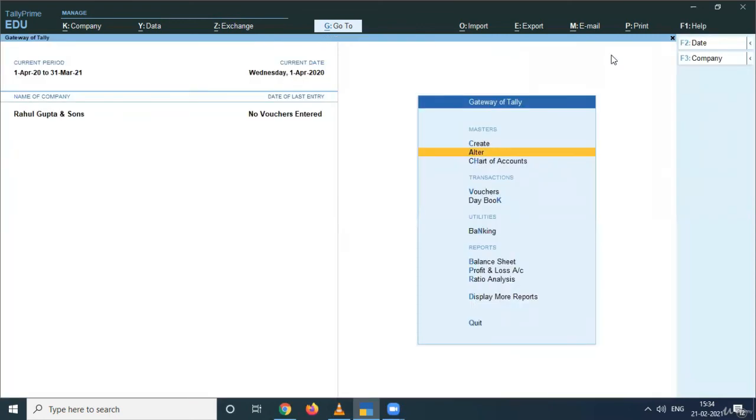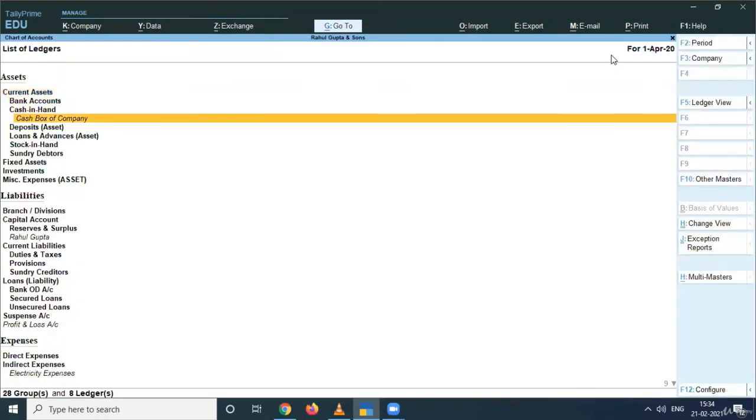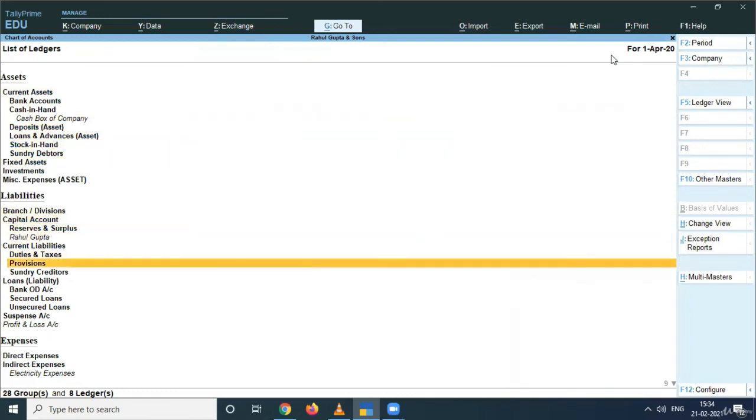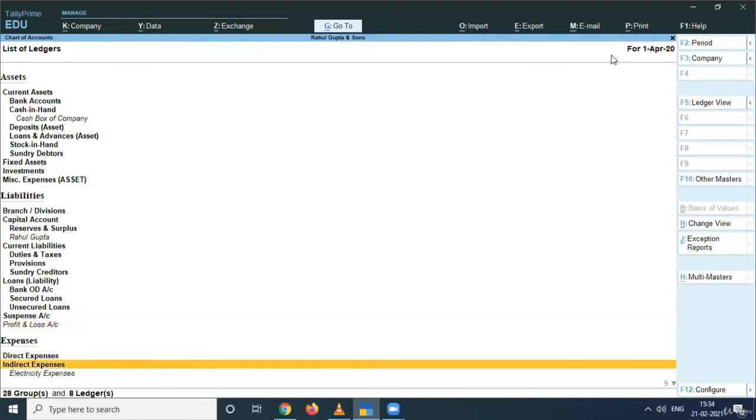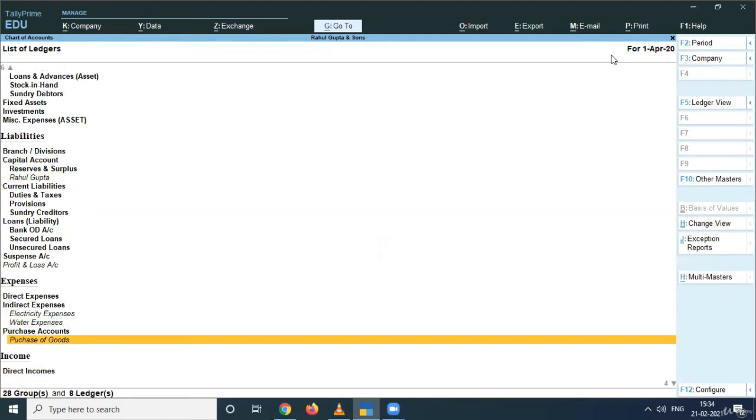And the second place from where you can check the ledgers that you have created right now is under the chart of accounts, ledgers, and here you can see the cash box of company, now Rahul Gupta under capital accounts, and here you can see your electricity expense, water expense, purchase of goods, sale of goods, and so on.